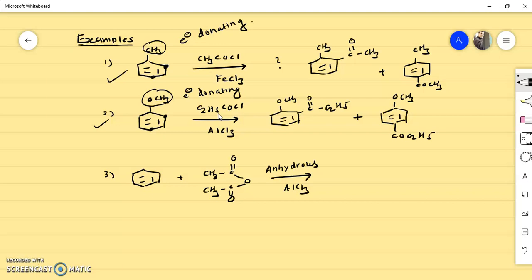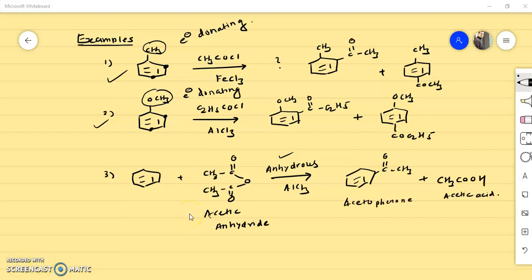Now this is a little bit different example. This is acetic anhydride. Remember, this is the structure of acetic anhydride. This is also an example of Friedel-Crafts acylation in presence of anhydrous AlCl3. Anhydrous AlCl3 is a Lewis acid. So here also we'll get the same product, that is acetophenone, COCH3, but the side product will be acetic acid.